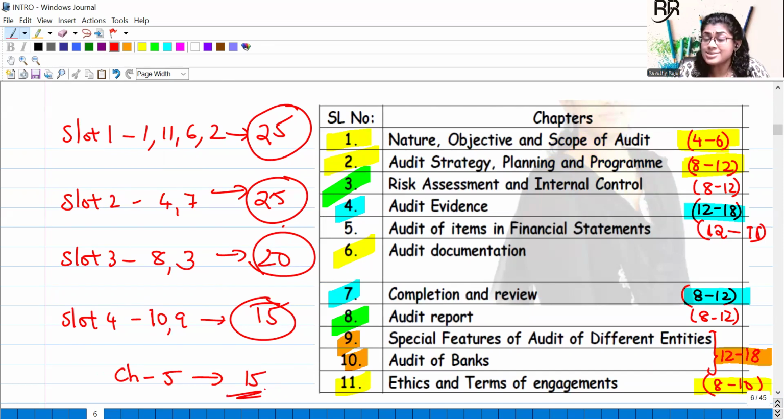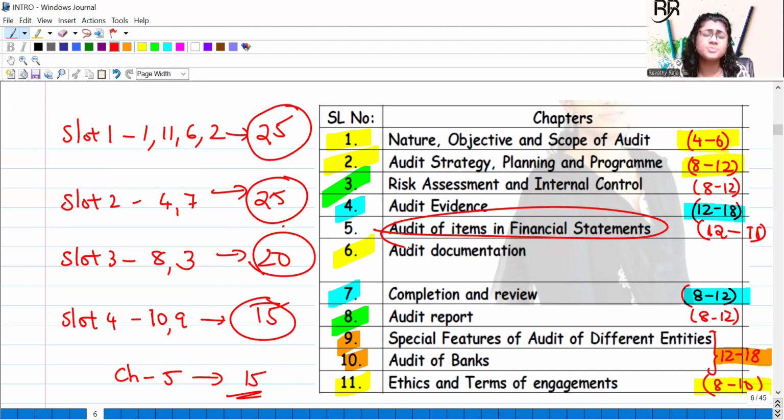Now my advice is, as I said in the beginning, this is a plan for revision and not for the class or studies. So when you revise, assuming you have read through all the chapters or attended the class, you have the knowledge. What you'll do is, this particular chapter, don't study it in one go.